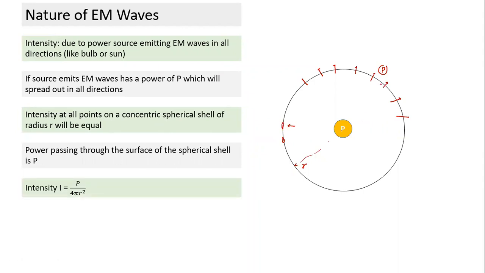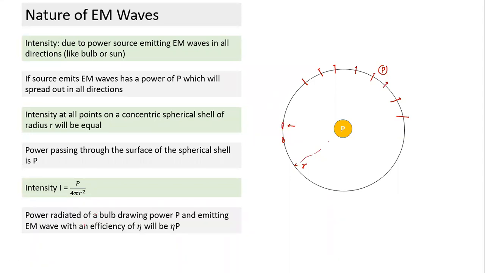So what is the intensity? Intensity is power by area. So this is the power which is passing through the area. And what is the area of a spherical shell? The area of a spherical shell is 4 pi r squared. So intensity at a surface at a distance r from a source of power P will be equal to P by 4 pi r squared. So a very simple expression.